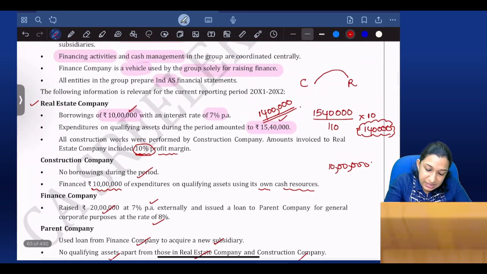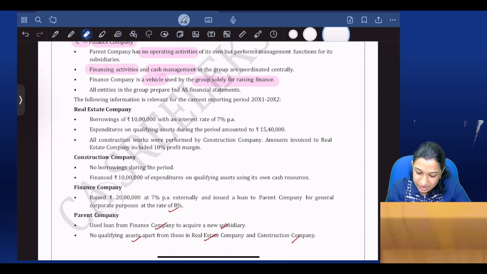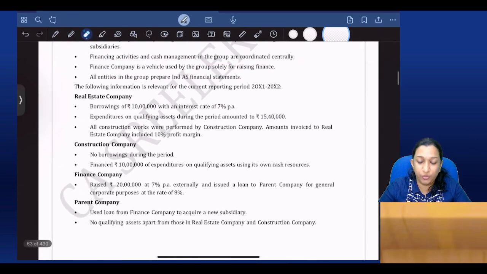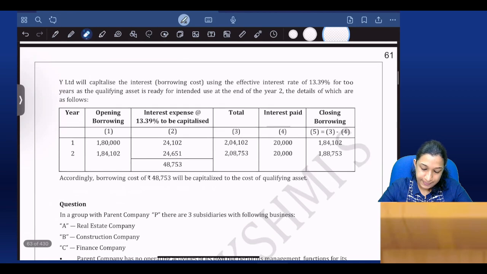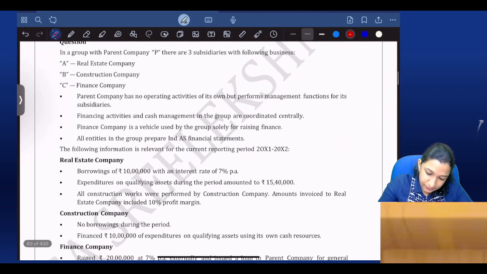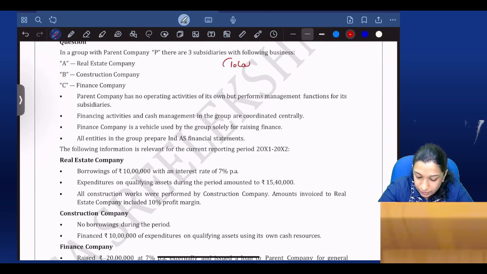So please, I want you to read the question by yourself first. Can you please go through the question by yourself, question number 12? So here it is very simple. What is the answer? Take the consolidated financial statements and find out the total qualifying assets.